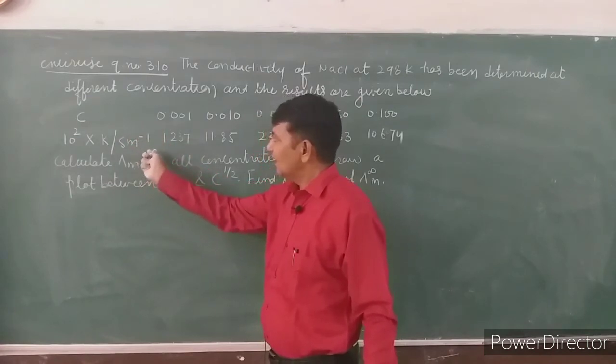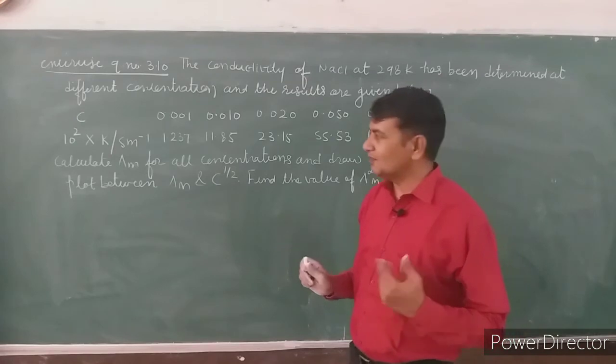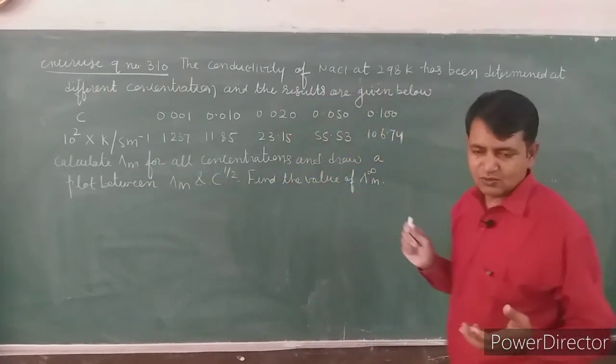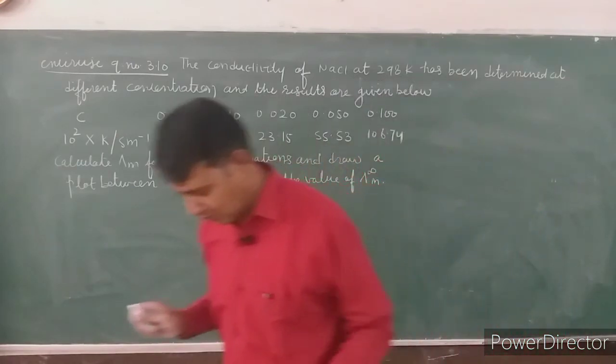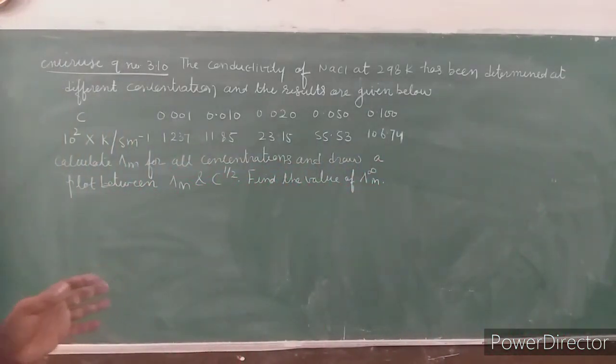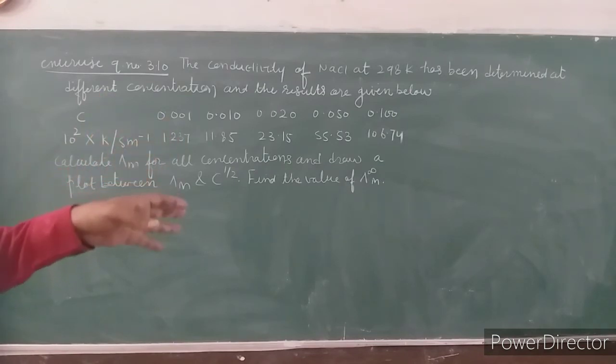First, what has been given? Concentration has been given and conductivity has been given, with 10 to the power 2 into kappa. Calculate lambda m for all concentrations, which means we have to calculate lambda m for all the concentrations, 0.001, 0.010, 0.020, and so on.